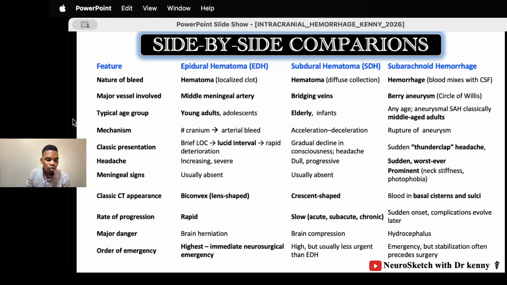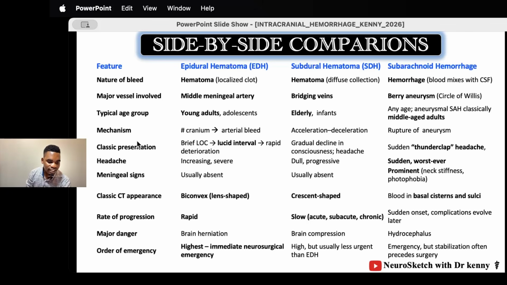What are the typical age groups affected? In epidural, young adults and adolescents. In subdural, the extremes of age, very young and very old, elderly and infants. Subarachnoid can affect any age, but it's typical in middle-aged adults. And then what's the mechanism? In epidural, we have fracture of the bones of the cranial cavity, which results in laceration of the arteries and arterial bleeding. In subdural, we have acceleration and deceleration, which results in tearing of the bridging veins, and so we have bleeding. In subarachnoid, you have rupture of an aneurysm.